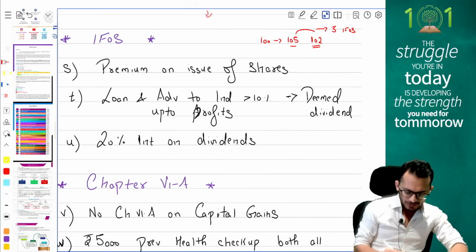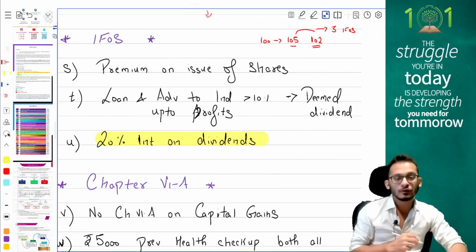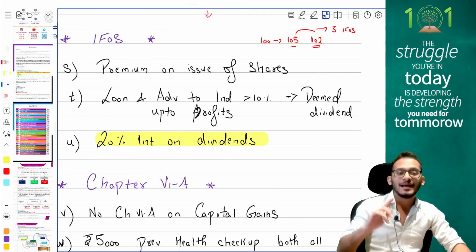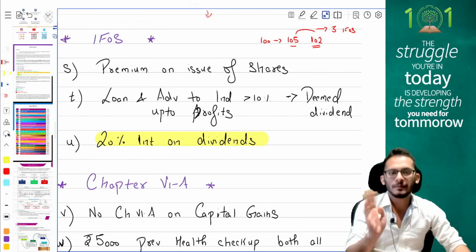Next, and the most critical thing, people, which people tend to miss out when they do the dividends, they forget to claim the interest expense. Income tax says any expense which you incur on dividends cannot be claimed as deduction.